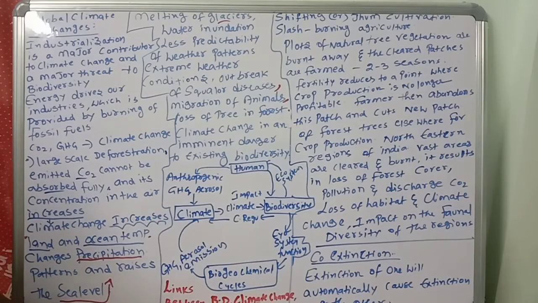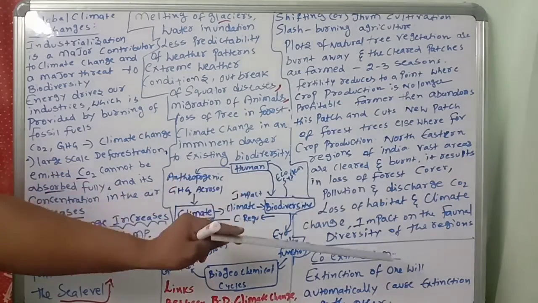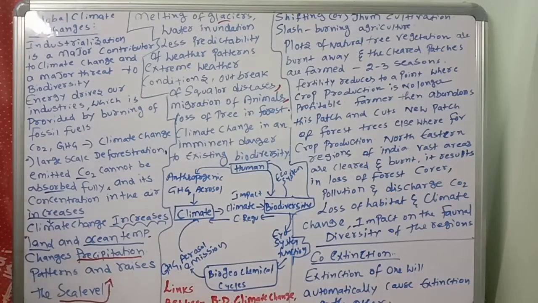See, the tribal people don't know, they want profit. What will they do? They will cut the trees and make that land available for farming, only for 2 to 3 seasons. Later they will close that plot and go for a new one. Like this, what does it affect? Loss of habitat, pollution, loss of forest cover, climate change, and impact on the fauna, the diversity of the regions. So fauna diversity.